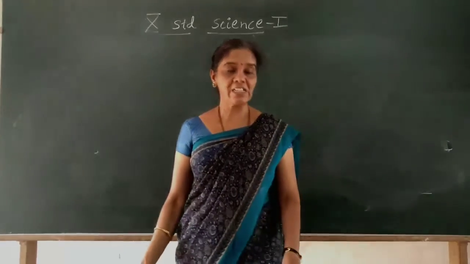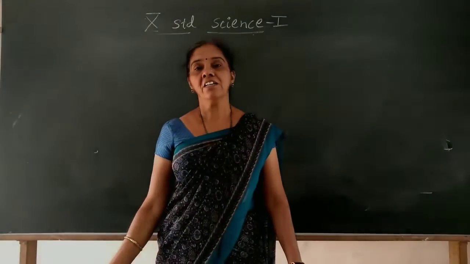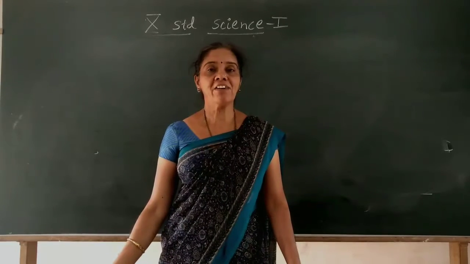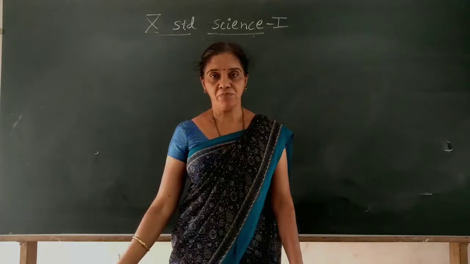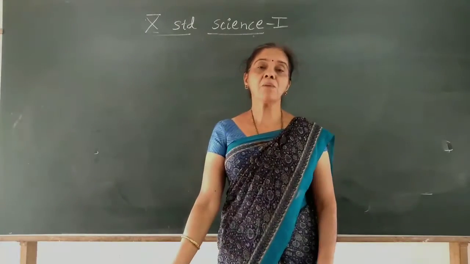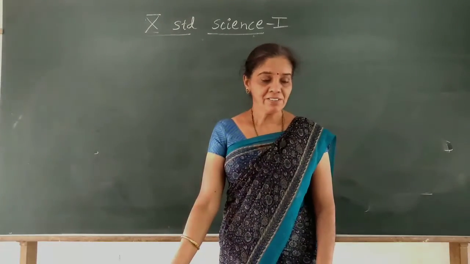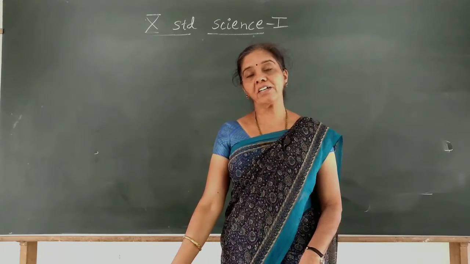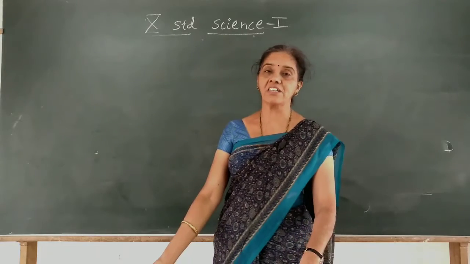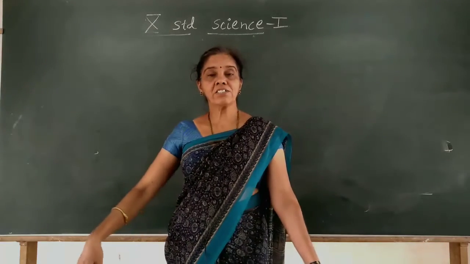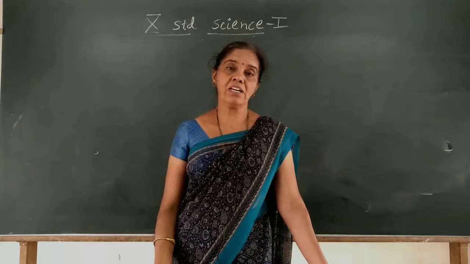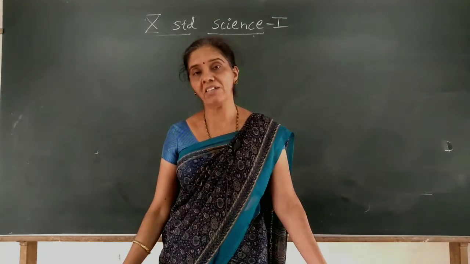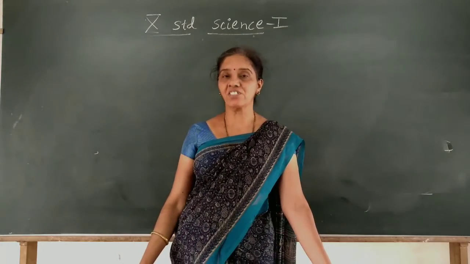Dear students, in the last class we studied about the two special properties of carbon, namely tetravalency and catenation, which gives rise to a large number of carbon compounds. What is catenation? It is nothing but carbon linking with other carbon atoms forming a long chain. By this it will give rise to a large number of carbon compounds. Sometimes the carbon chain may branch, or it may form ring-like structures.